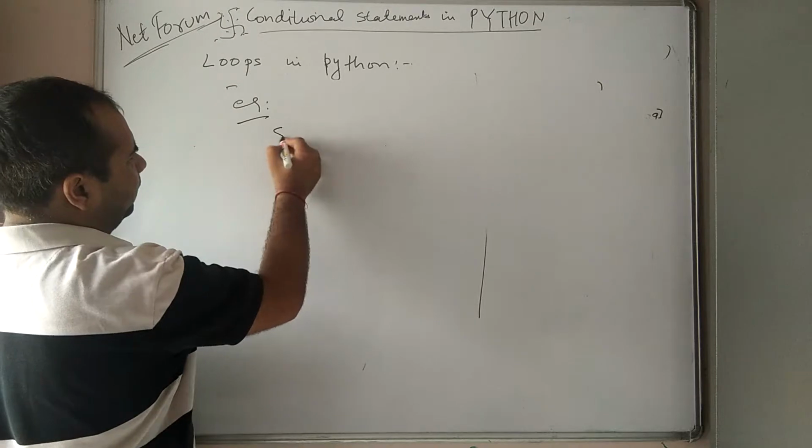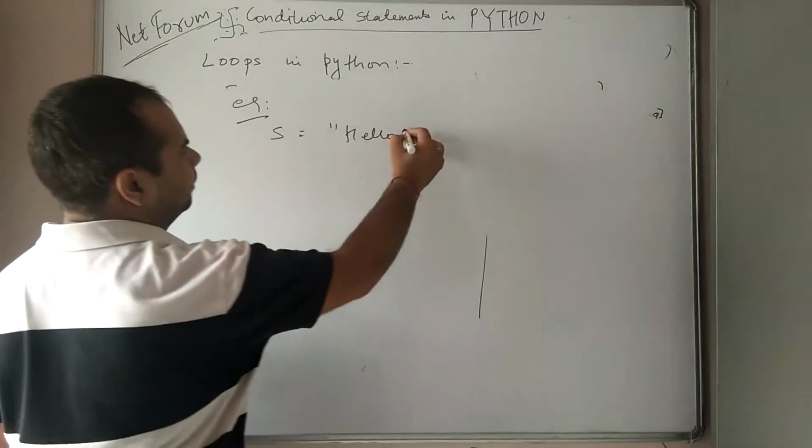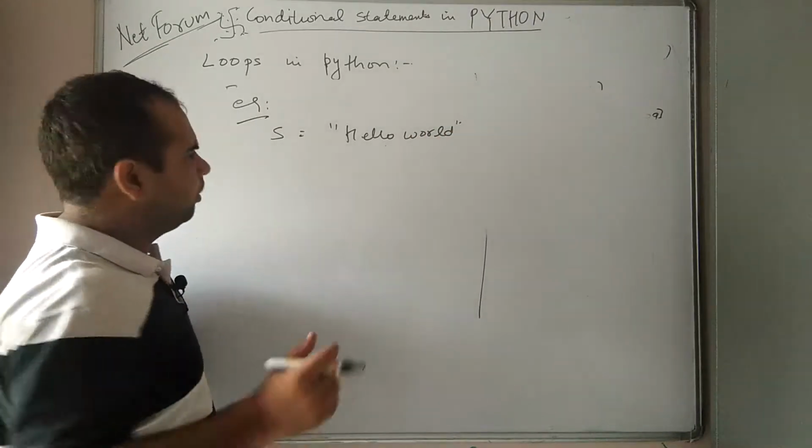Suppose I have taken a string s equal to hello world. It is a simple string, no problem.